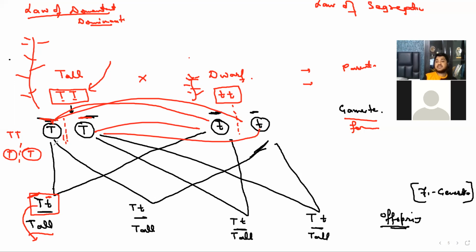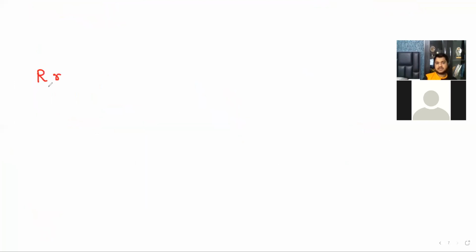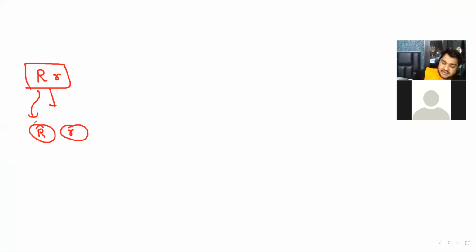So whenever we produce gametes, our gametes will take only half of the character. Capital T is 100%, but one gamete is only taking 50%, and the other gamete is also taking 50%. Suppose there is a capital R and small r parent. If it is producing gametes, one gamete will be capital R and another gamete will be small r. So the gametes receive only 50% of the character of their parent. This is known as the law of segregation.